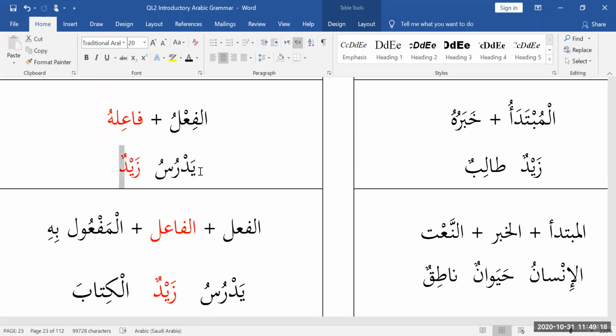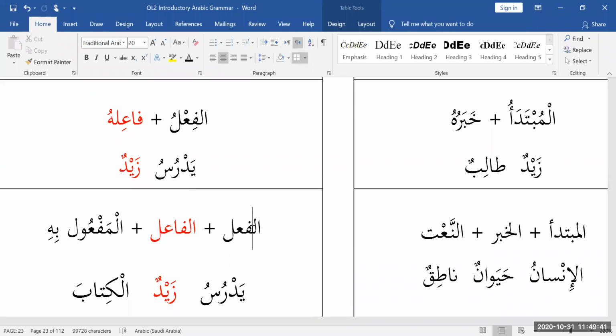How do I know they're in the rafa state? Well, look, they both are ending with a dhamma ending. And they both are mu'rab, not mabni, inflected. If they were mabni, the signs would not be there. The ending would have some harakah, but it would not be considered a sign.